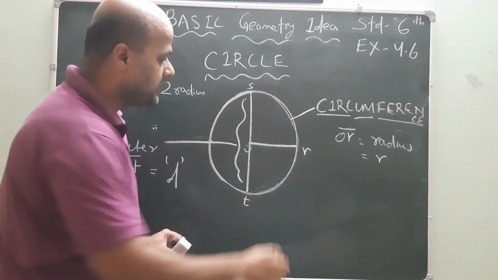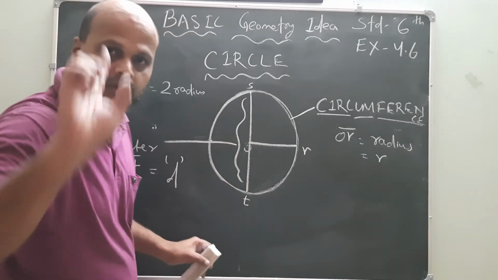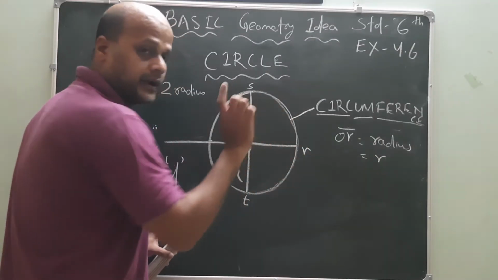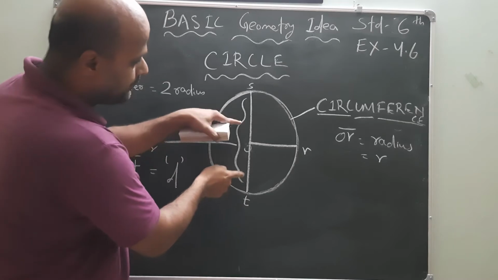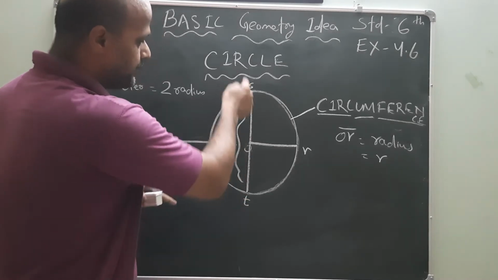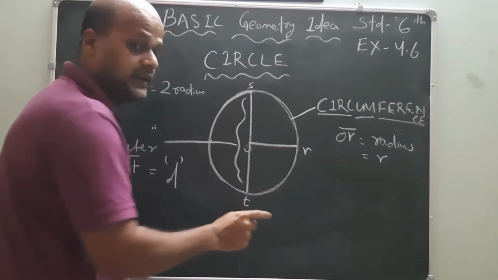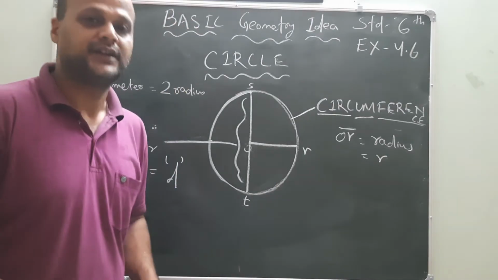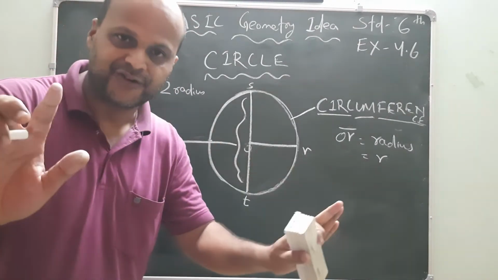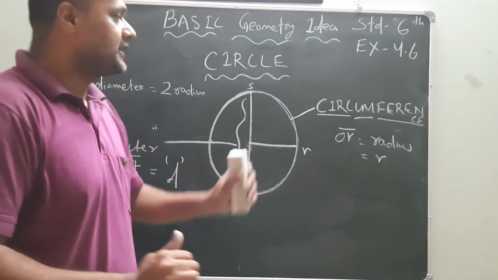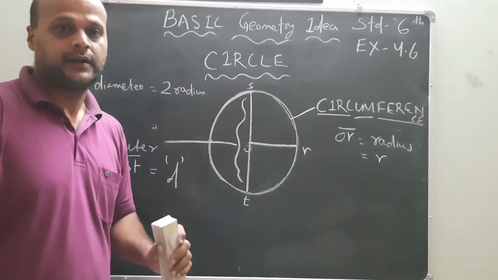Don't read it RO radius, it is wrong. Combining these two radius in the same plane is called ST diameter. Understood, my dear friends? It is very easy. Don't be confused by yourself. Now go to the next one.